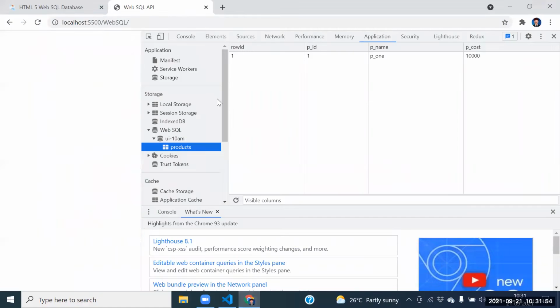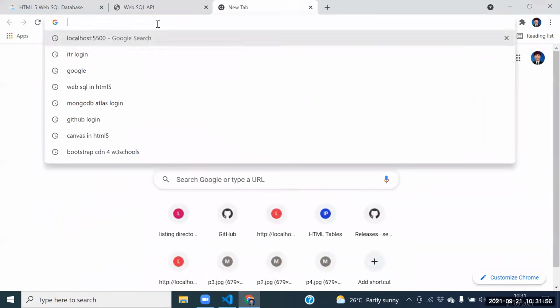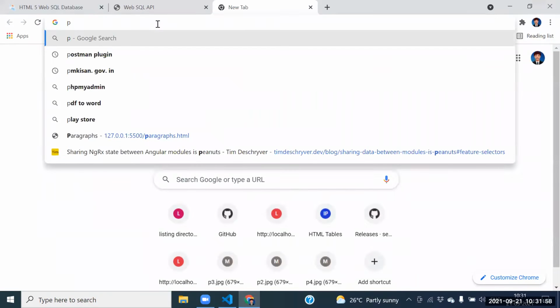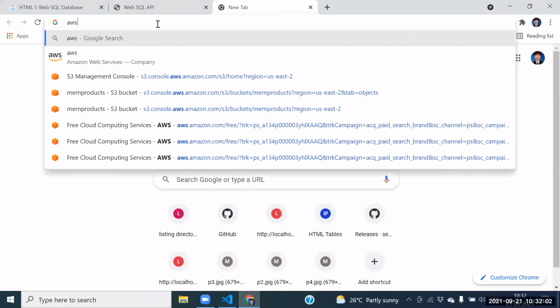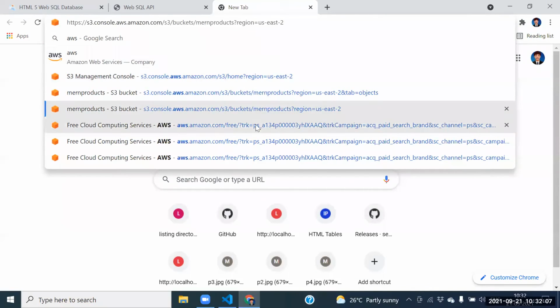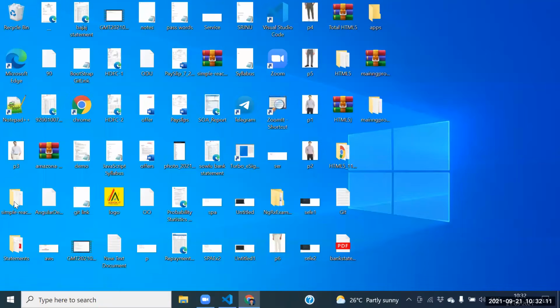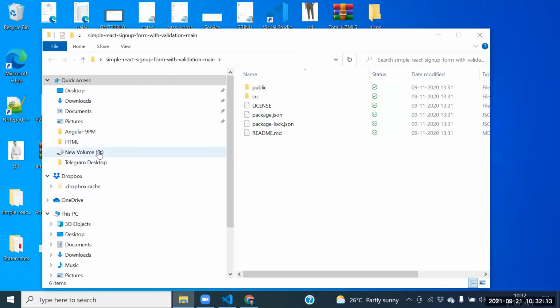Let me check with Google. Can I insert one image or not? Whatever the image is there, that image we need to insert. Let me check the cloud images, guys. We need to verify whether we have the cloud images or not.